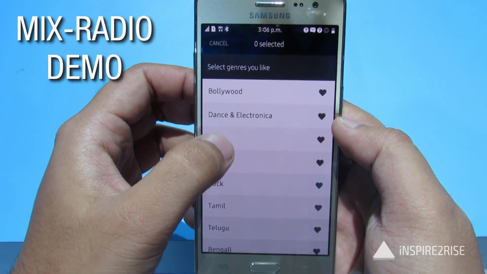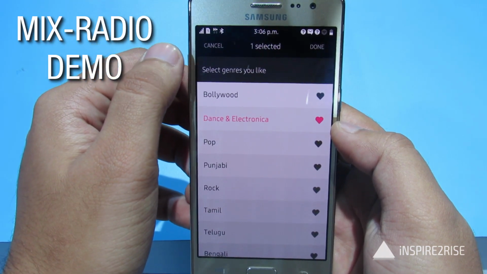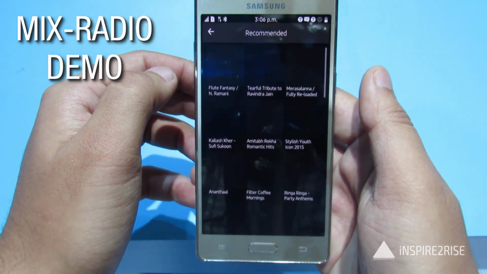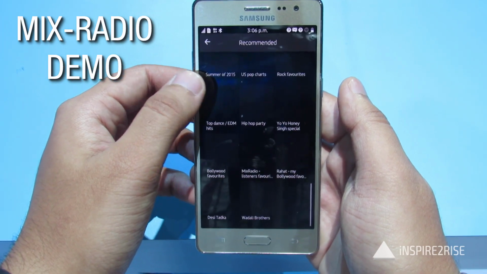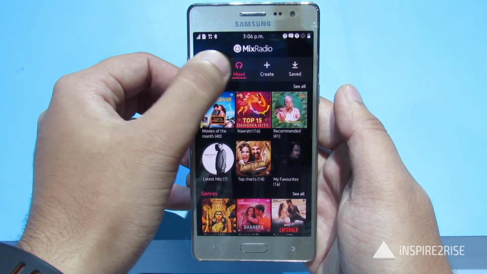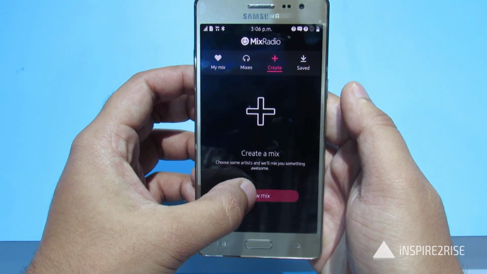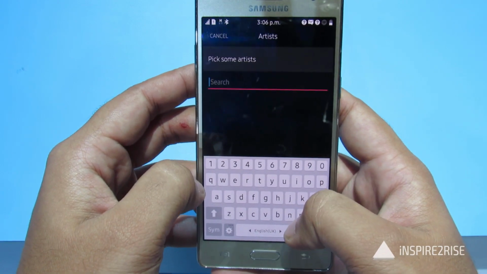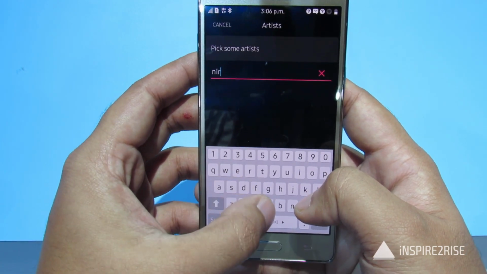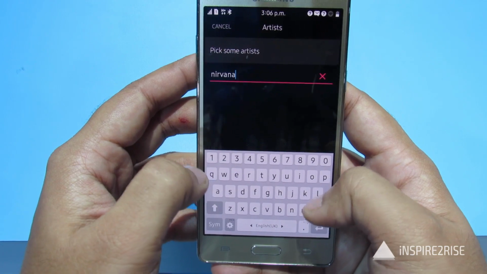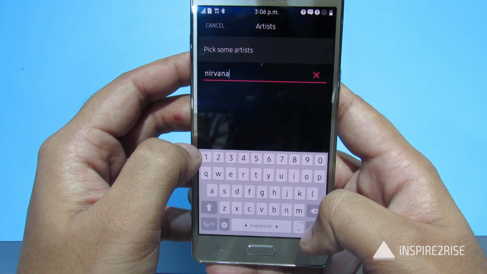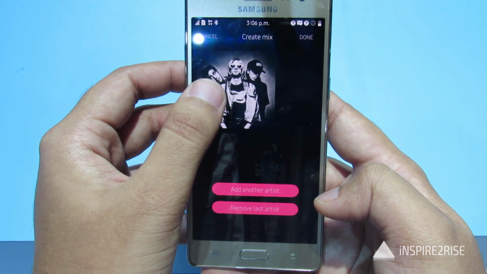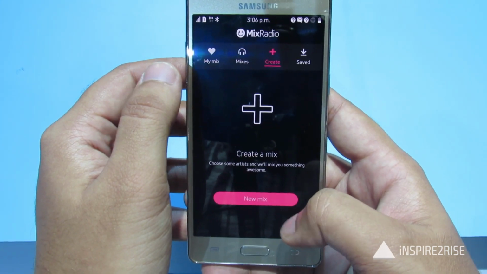So the Mixed Radio is one of those applications which would be free for lifetime, and you can select and play your own mixes, and even choose from pre-curated mixes of a lot of songs, choose mixes from your artists that you like, and a lot of other things. So we will make a quick mix right now. Let us just type in the name of the artists that we like, and you can type as many artists as you like and then create a quick mix out of those artists. These features make for a really nice experience on the Mixed Radio.